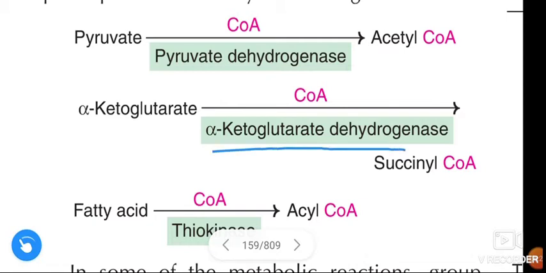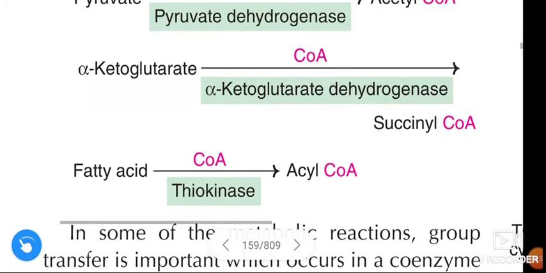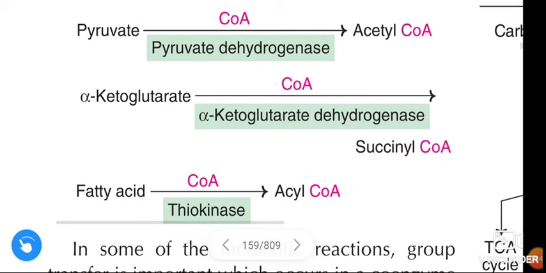Alpha ketoglutarate dehydrogenase acts in conversion of alpha ketoglutarate to succinyl CoA, and thiokinase acts in conversion of fatty acid to acyl CoA. These are the enzymes that depend on coenzyme A.